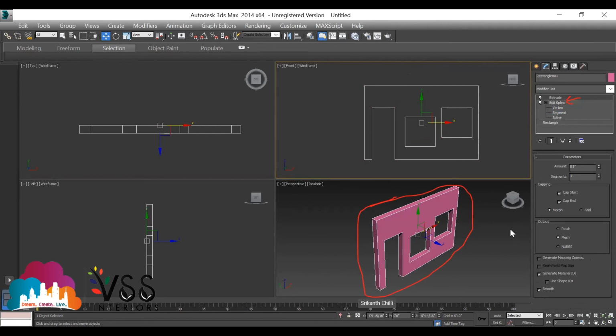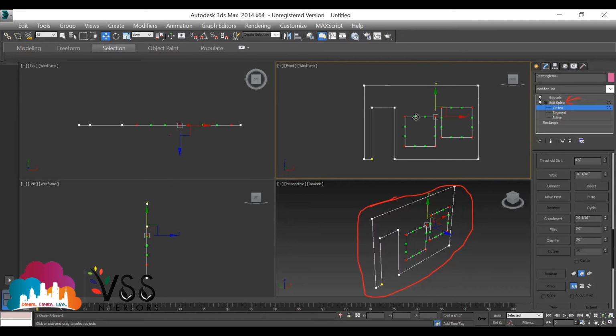Okay. Understand? Yes, sir. Is that clear? Any doubts? No, sir. So we can only change the direction, or we can change the size and shape also. You can also change the shape. Let's say go with vertex. Select vertex.